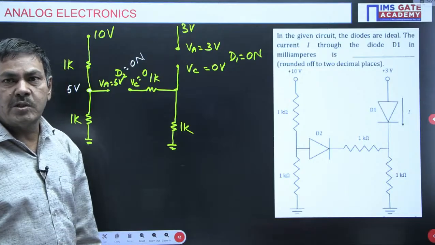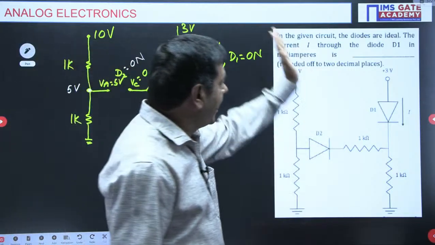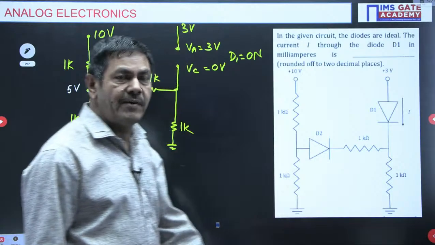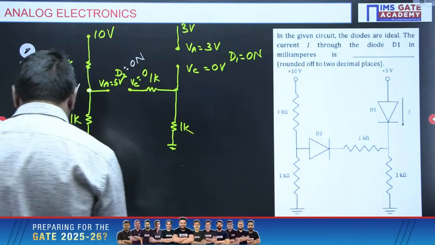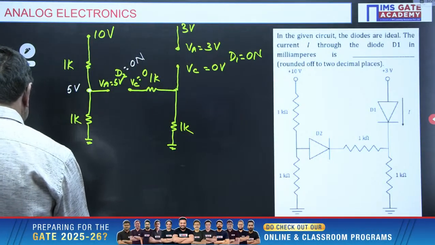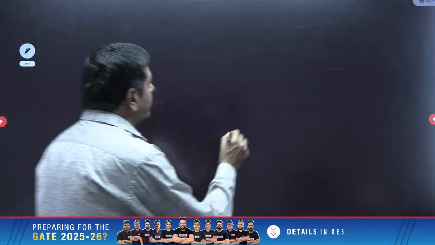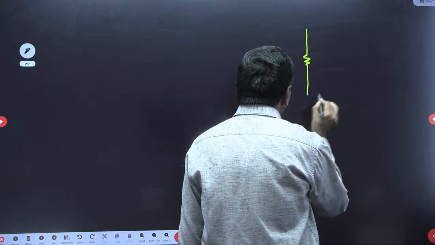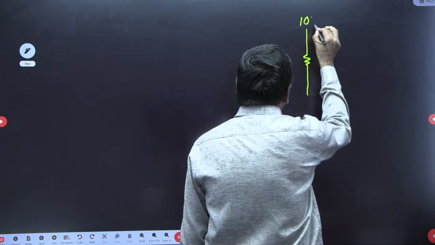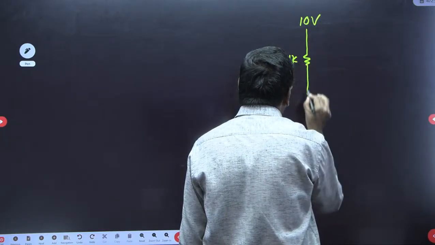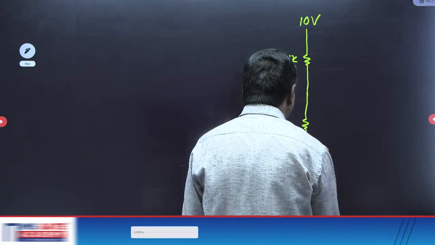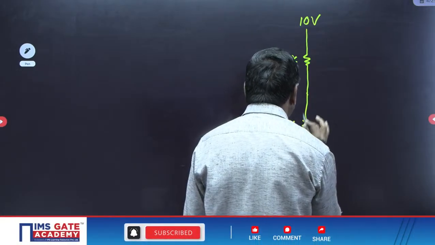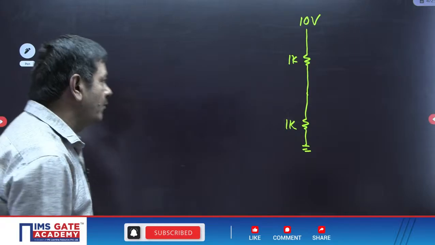If both diodes are on, we need to find the current I. I can redraw the circuit and find the required current I. I will draw it on the next page, but I am drawing the circuit here now. Here is the given resistor. This voltage is 10 volts. Here it is connected with 1K, and here also connected with 1K. No doubt, both are connected with 1K.